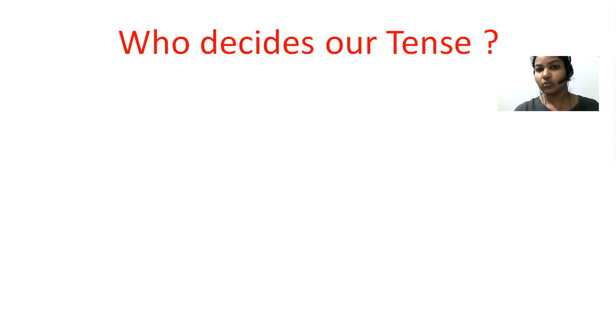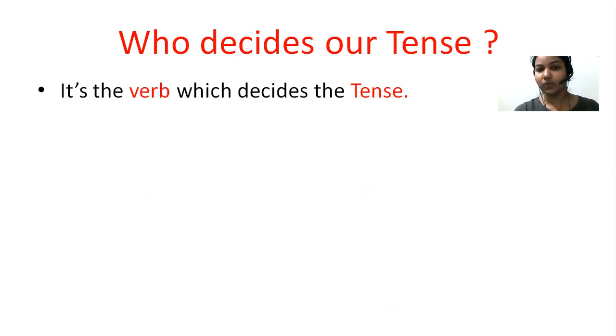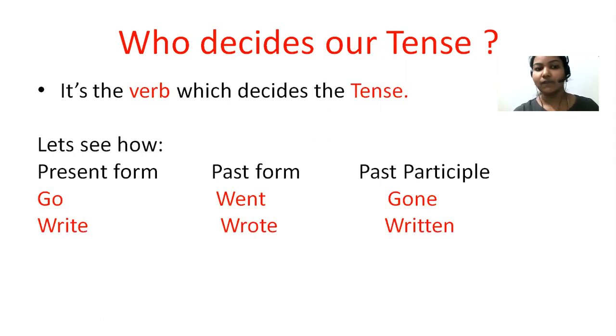Before we move on to simple present tense, we need to know who decides our tense. It is our verb. The verb decides the tense. As I told earlier, the verb takes three forms: present tense form, past tense form, and participle form. Based on the time we talk about, the verb changes its form.